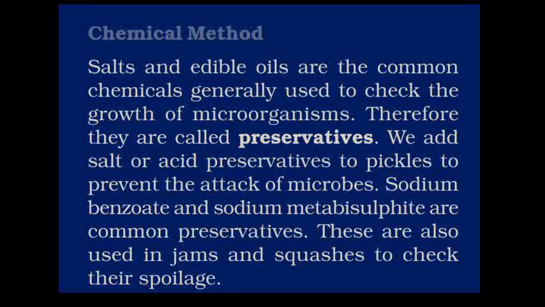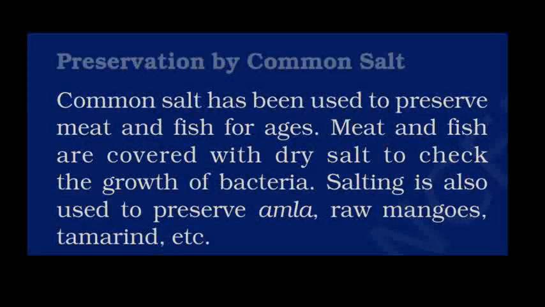In addition to that, in the olden times, salt and edible oils were generally used as chemicals for the preservation of food for a longer period of time, just like pickles and murabbas that we have eaten. Common salt has been used as a preservative for a long time. Meat, fish, amla, raw mangoes, tamarind, etc., when they are dusted with salt, they are preserved because it removes all the moisture and therefore it disallows the microorganisms to breathe there. And therefore, the food items remain edible for a longer period of time. This is the second way of preservation.